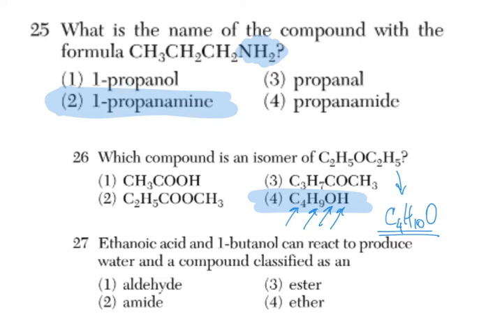So what's next? Ethanoic acid reacts with 1-butanol, an alcohol. It can react to produce water and a compound classified as, well, we already know that acid and alcohol produce ester and water.